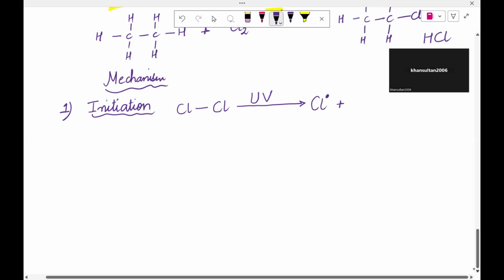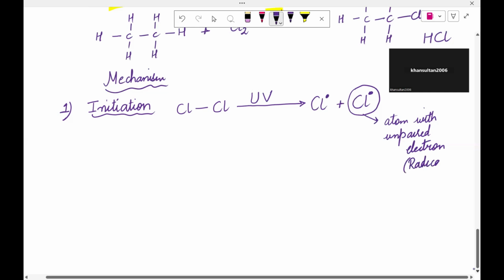What are radicals? Radicals are atoms with an unpaired electron. So this is what we mean by a radical.